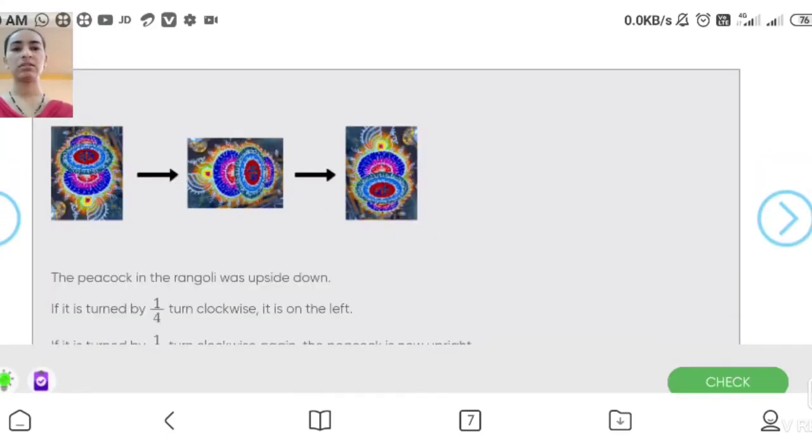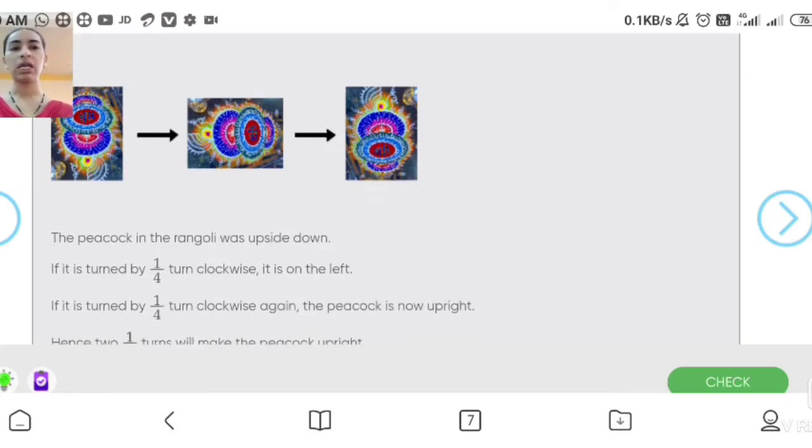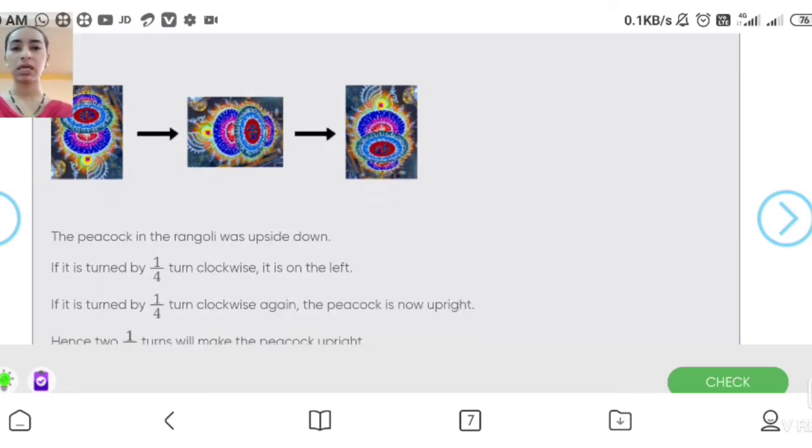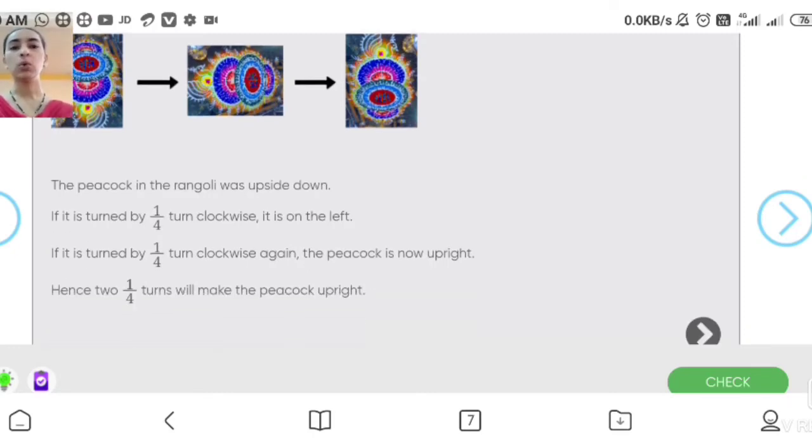See the answer. The peacock in the rangoli was upside down. Now in the next figure, if it is turned by 1/4 turn clockwise, it is on the left side. Yes, if we turn it by a quarter, 1/4, it will be on the left side. Now again if we rotate it another 1/4, that means again a quarter, then it will be upright. Hence 2 quarter turns will make the peacock upright.